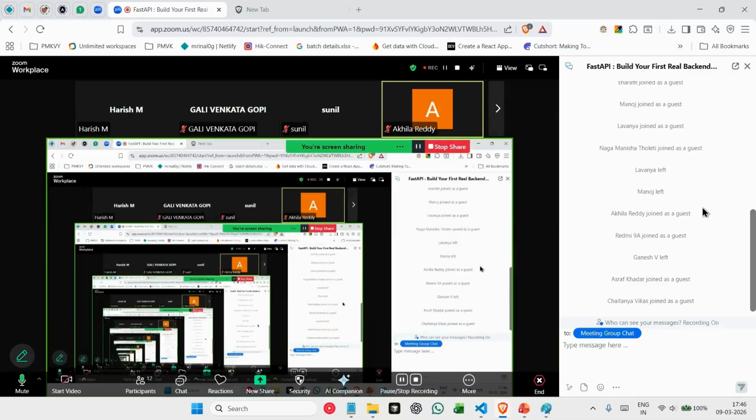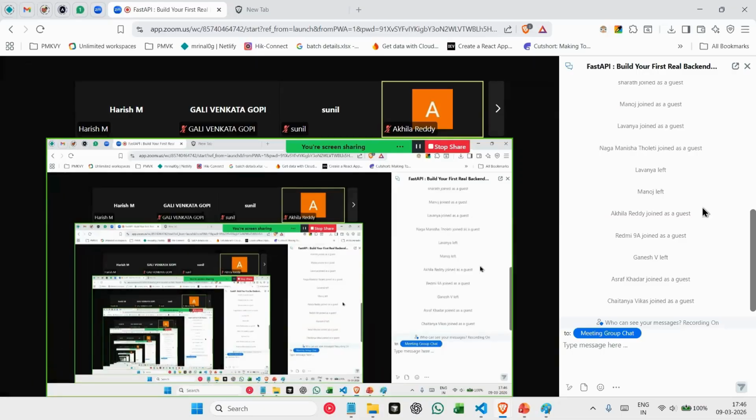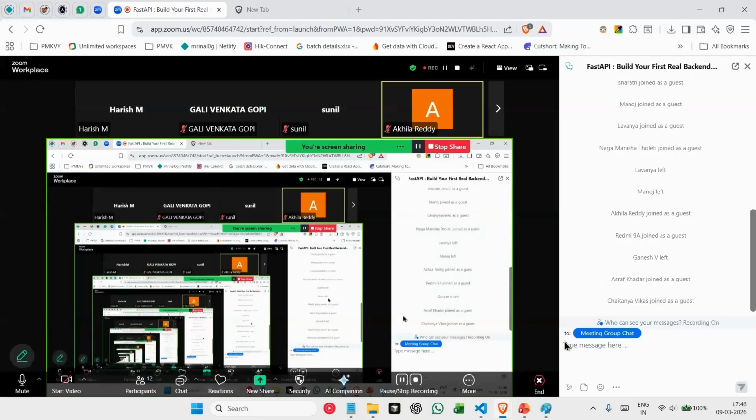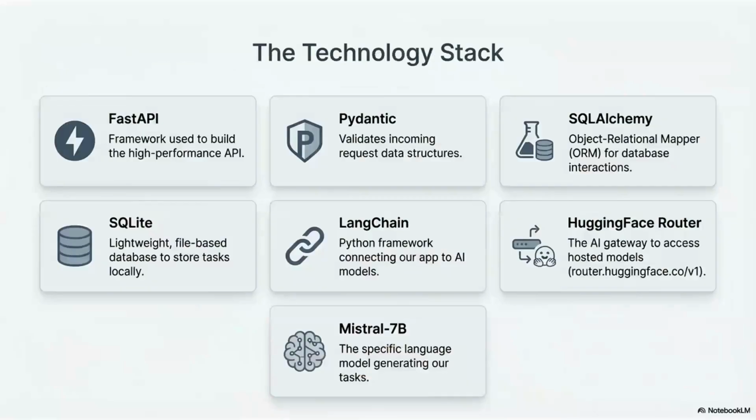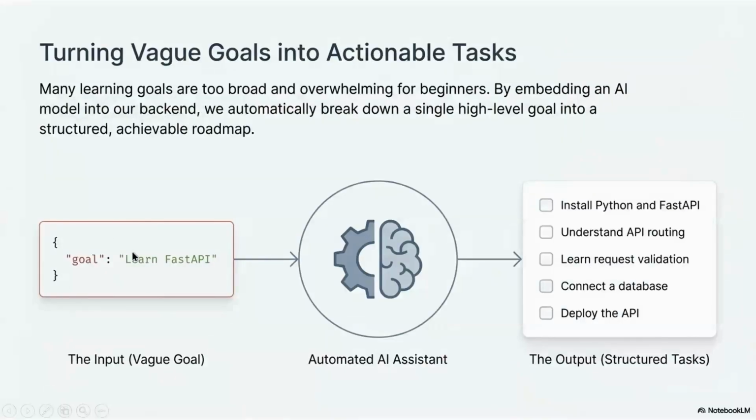And for those who have joined just now, we'll be building a goal-based task generation project where our simple agenda is: we'll be sending a goal to our AI model, and that AI model has to give us 5 tasks to achieve that goal. Okay. So this is our agenda basically. So we will be sending a goal to our AI model, and that AI model should generate 5 tasks based on our goal. And for implementing all of these, we will be using FastAPI, and also for saving these tasks, we will be using a database which will be SQLite.